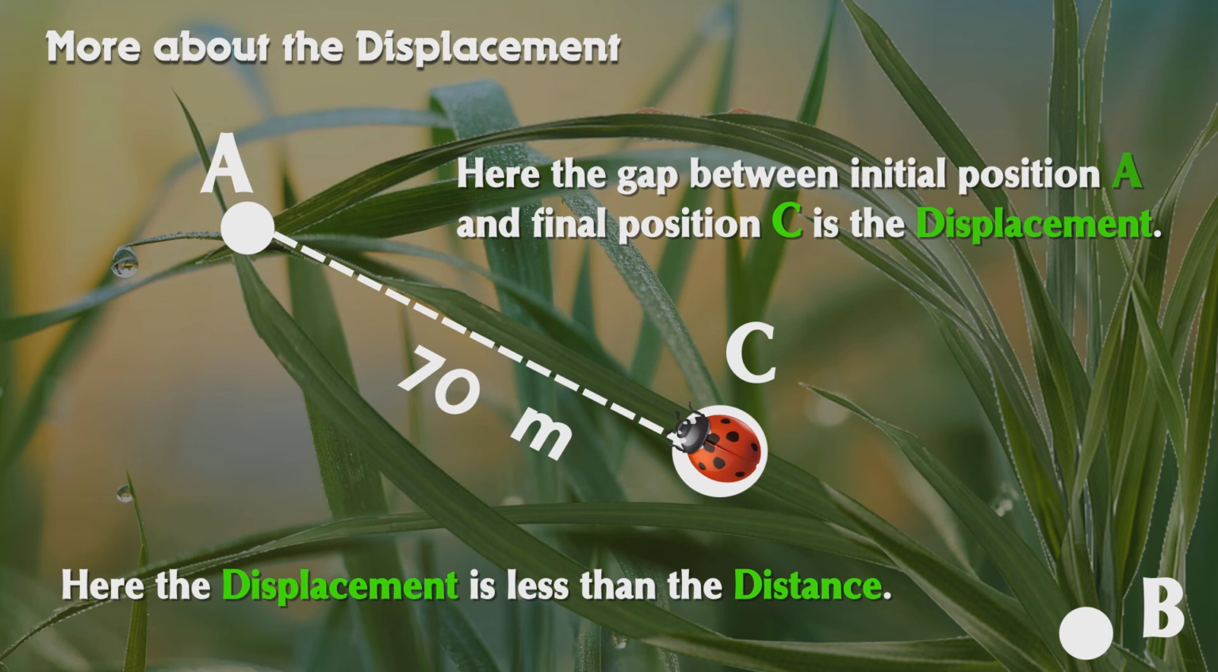Can you tell me what is the distance here? Yes, the distance will be the gap between A to B plus B to C, and that is 130 meters.